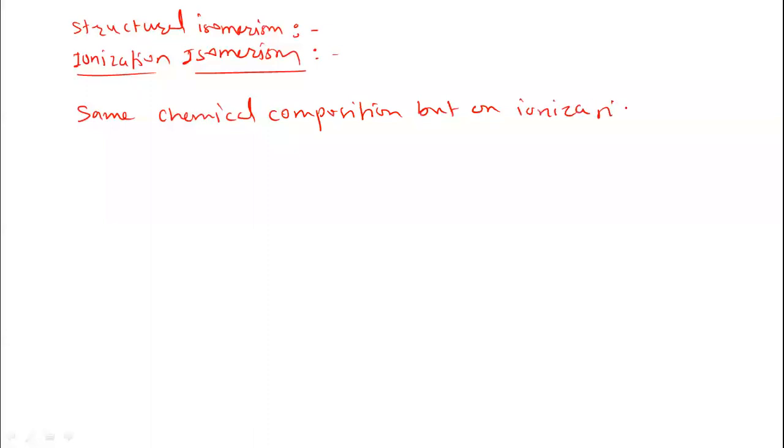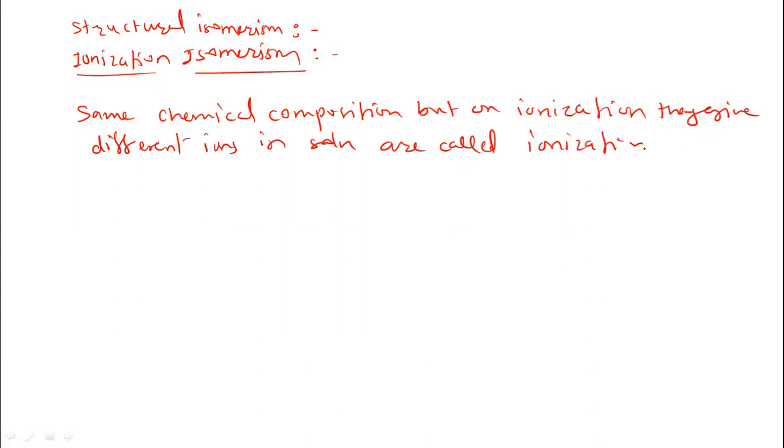So what is ionization isomerism? The compounds which have the same chemical composition, the same chemical formula, but on ionization give different ions in solution are called ionization isomers, and the phenomenon is called ionization isomerism. So let us take an example to explain this.